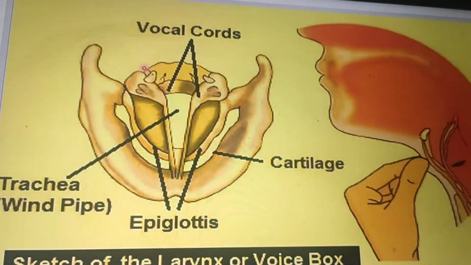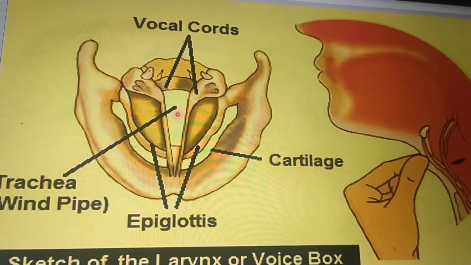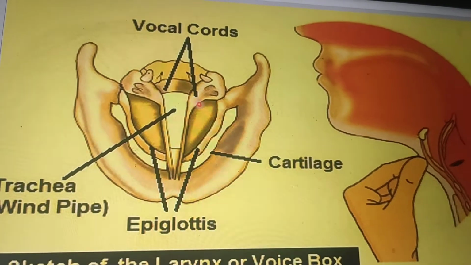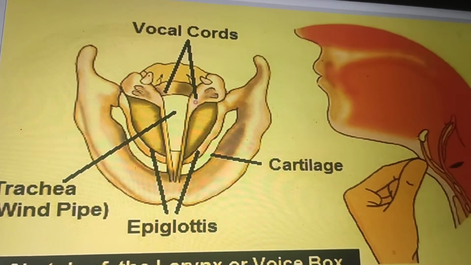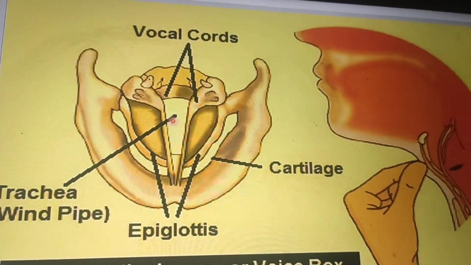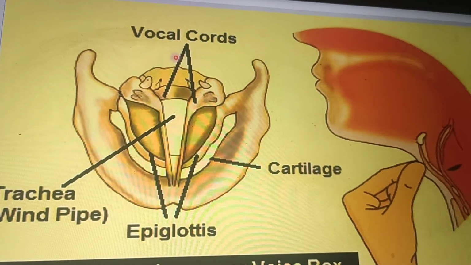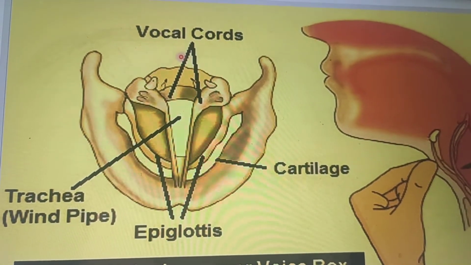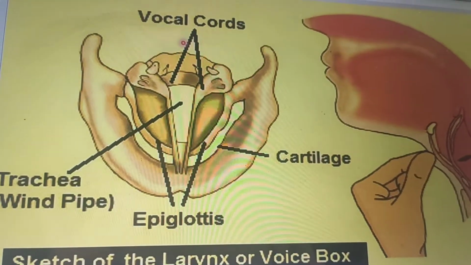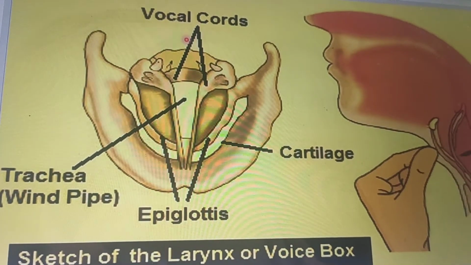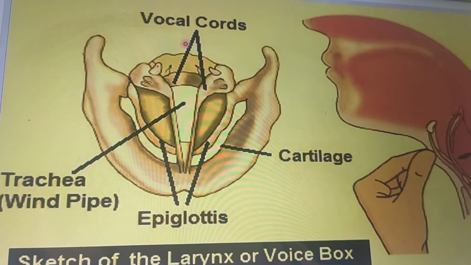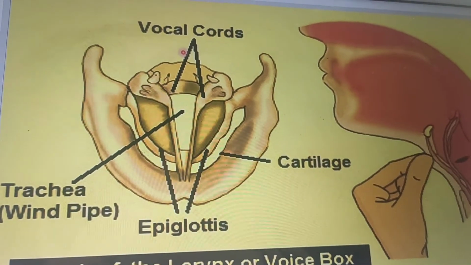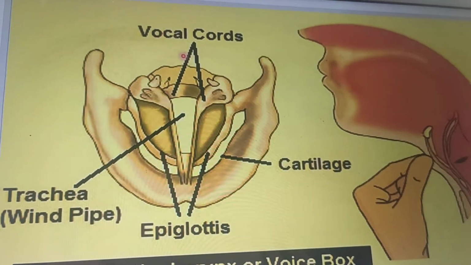There you can observe that there is a small gap between the vocal cords, right? There is a small gap. Why is this gap there? For the air to pass through it. So when air from the lungs passes through these tightened vocal cords, vibration is produced, and therefore sound is produced. So this is how humans produce sound.